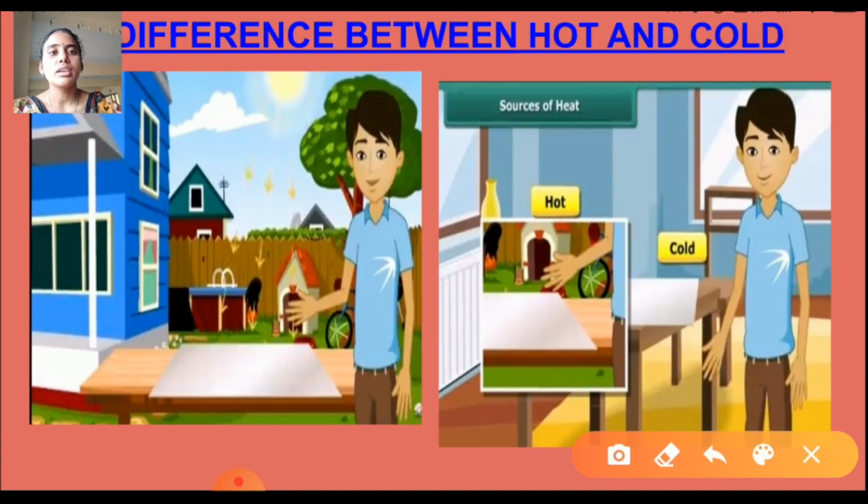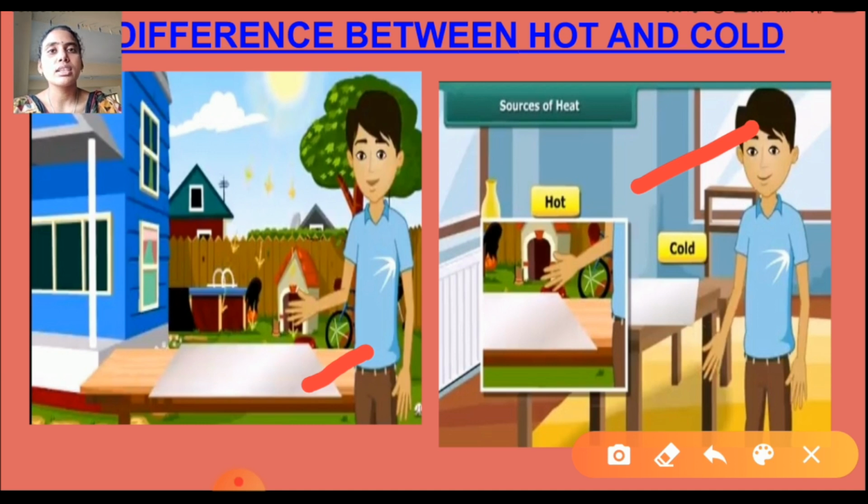In the first image, we keep an aluminum sheet. This is the aluminum sheet. We keep it under the sun and touch it after some time. And this is the second figure. What is the second image? In the same place, we keep the thin aluminum sheet inside the house and touch the sheet after some time.